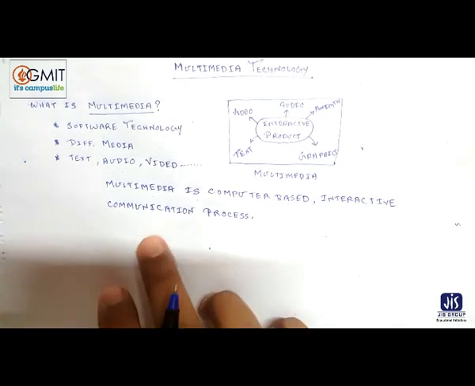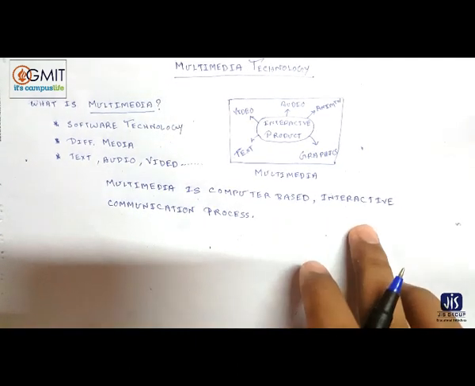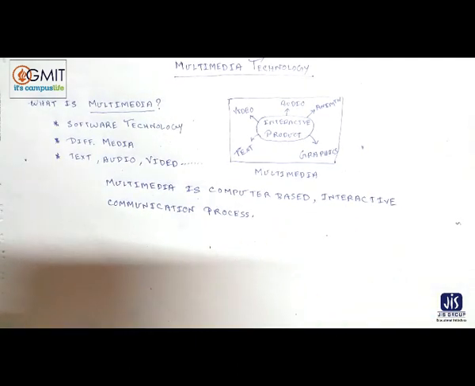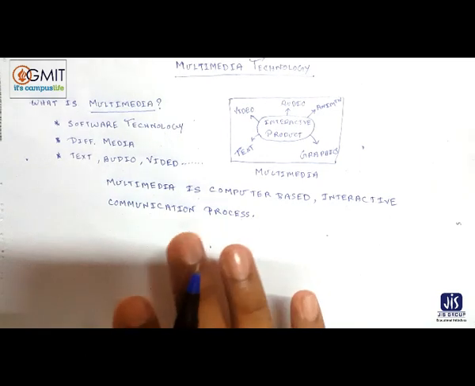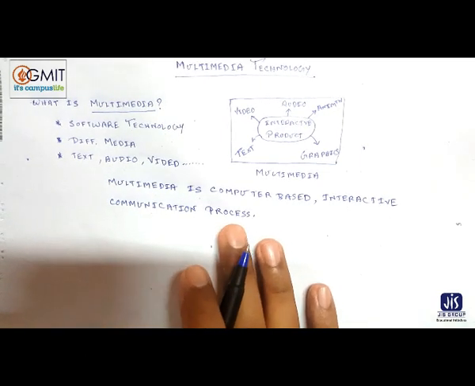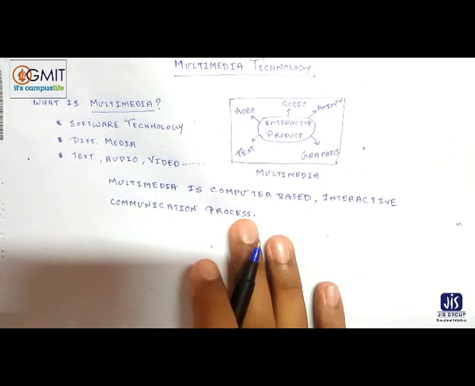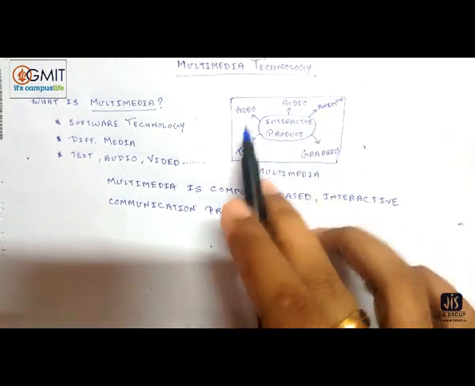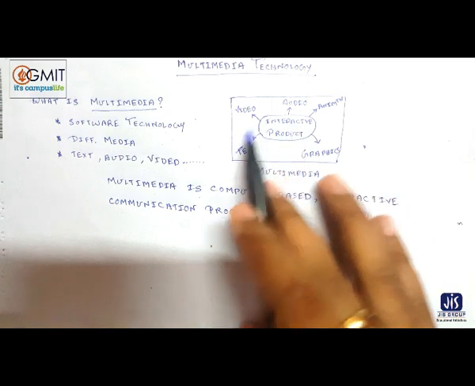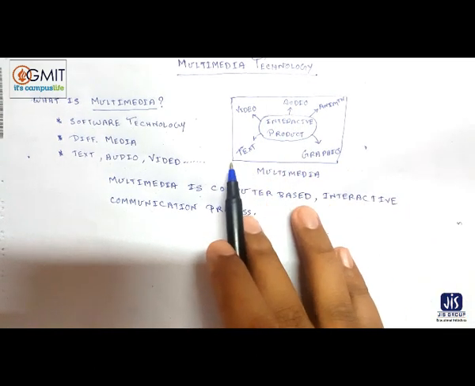So multimedia is a computer based interactive communication process. As a conclusion, we can say that multimedia refers to the content that uses more than one media. This is called multimedia because you are using two or more than two of these components together.